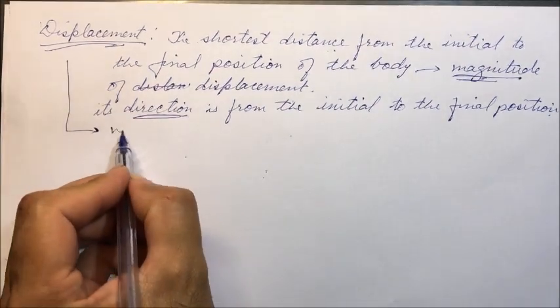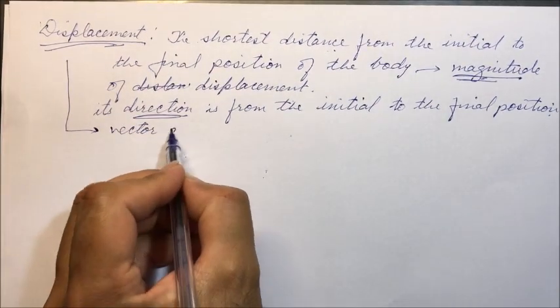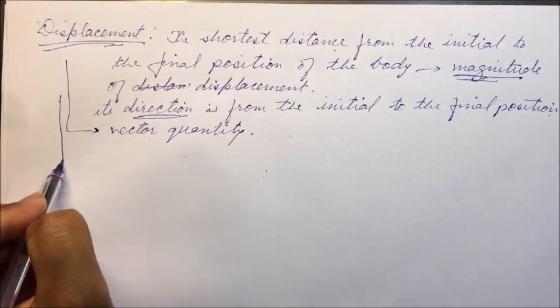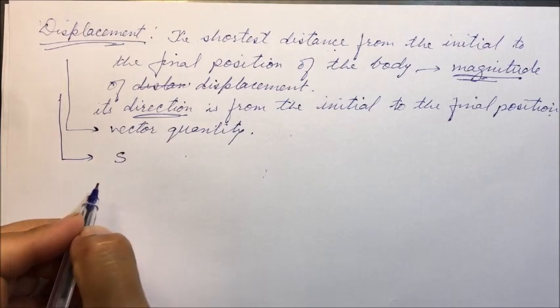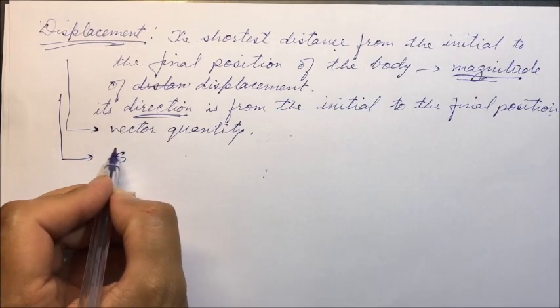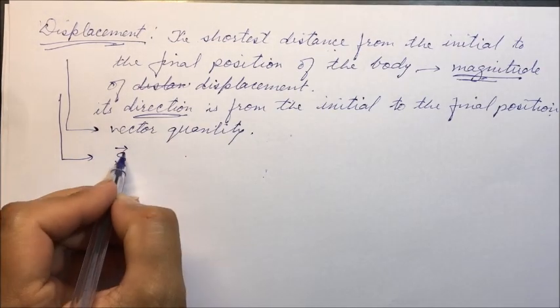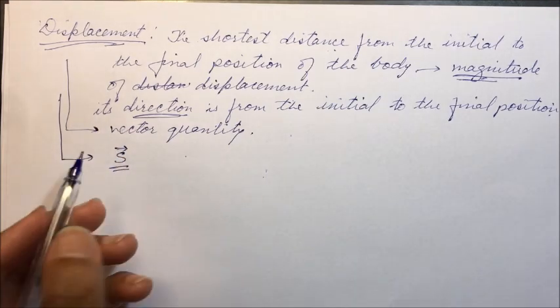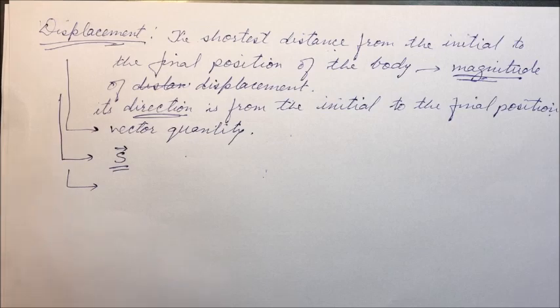Displacement is a vector quantity. It is represented with capital S with an arrow on top. Its SI unit is meter.